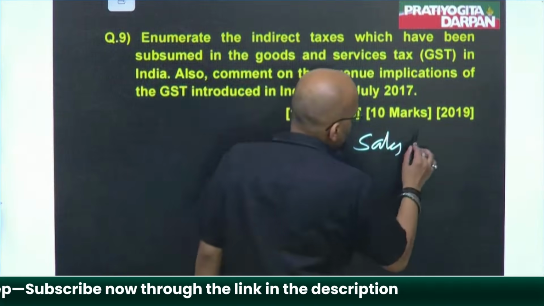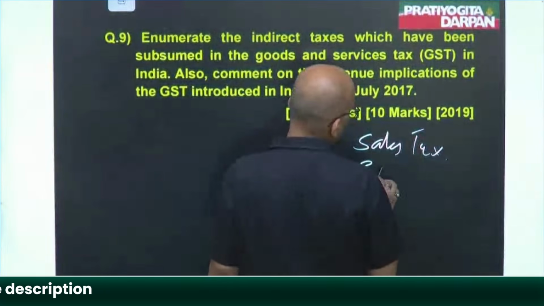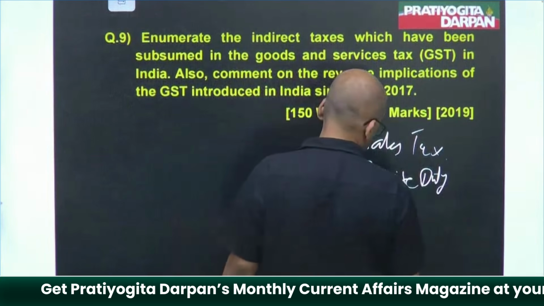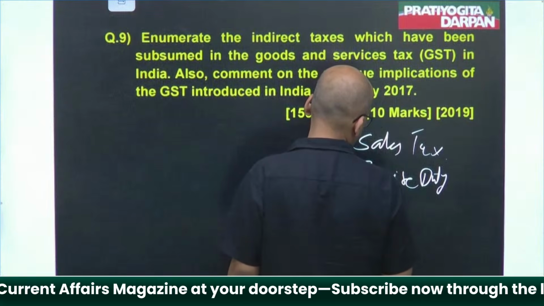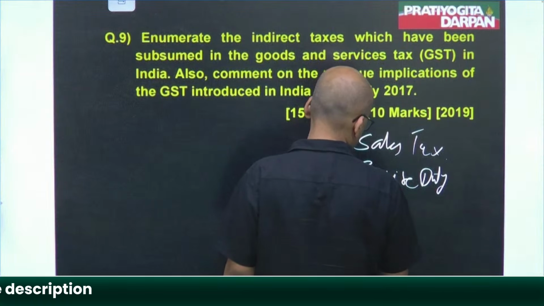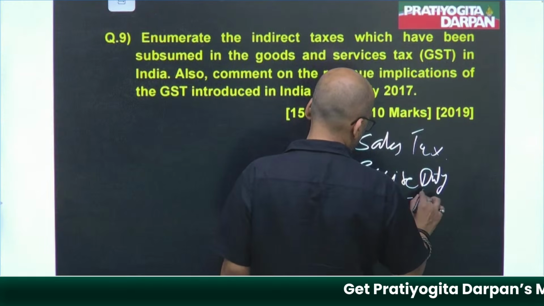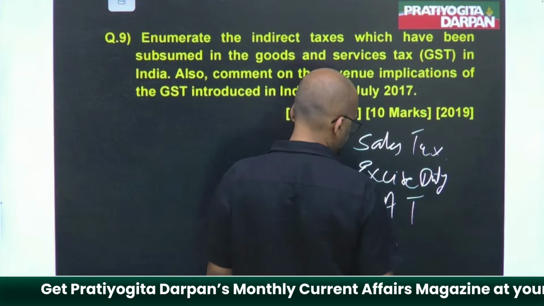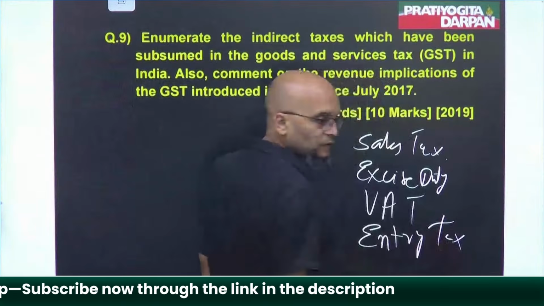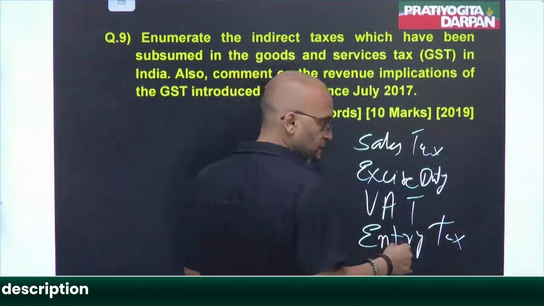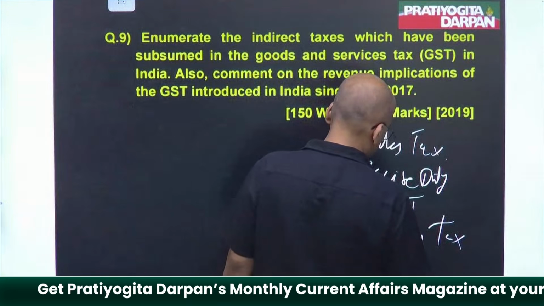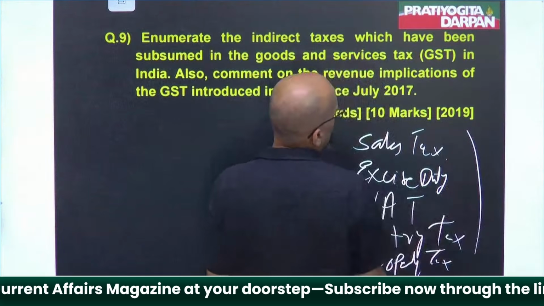Okay, sales tax, excise duty. Duty on production was called excise duty. Then your value added tax, right? Then your entry tax, moving from one state to another. Getting my point? Then your property tax, etc., etc. So many.